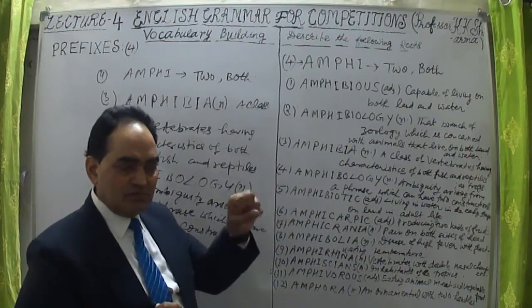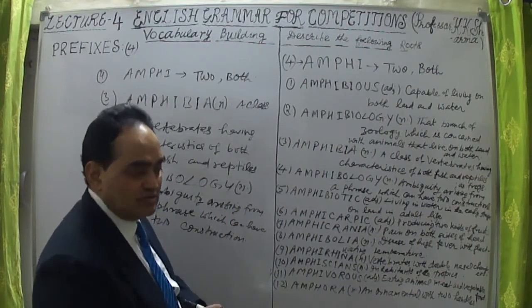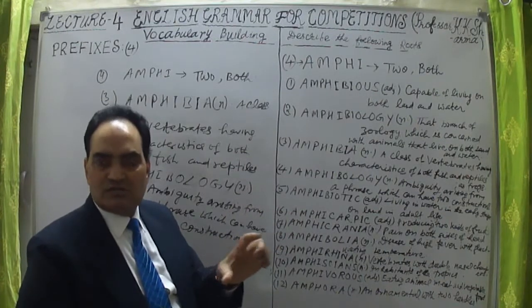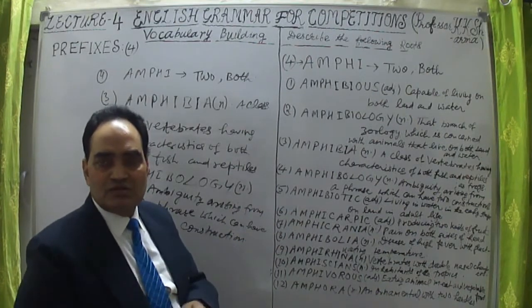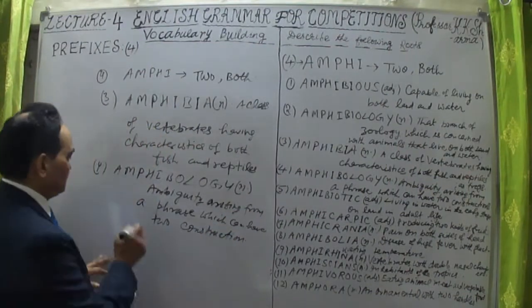Those words are having double meaning. Okay, double meaning or both meanings. Maybe, should we take that meaning or this meaning? There is a confusion between the meanings of that word. So ambiguity is having double meaning in this case.